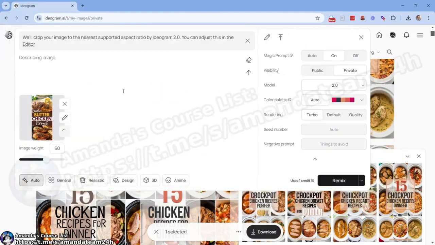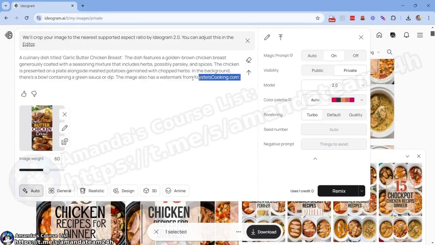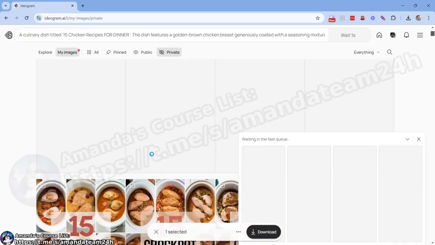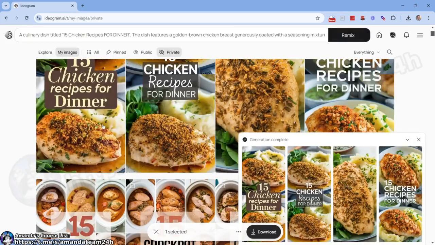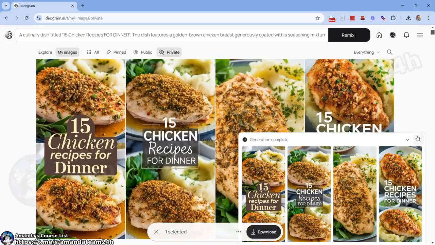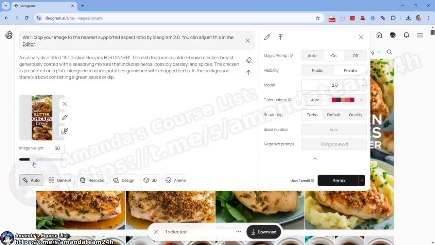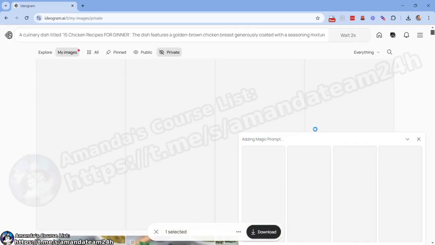Let's do one more. This one's interesting. This one has nothing to do with Roundup, but I want to see if the Roundup works. Titled 15 chicken recipes for dinner. Let's try it. Let's go to 30, remix. And then I'll show you how to quickly go about getting these stripped out of Ideogram, optimized via XnConvert. Nice. Because we did 30, they look totally unique unto themselves, right? We could have gone a little bit more, 50. Let's see what happens here.